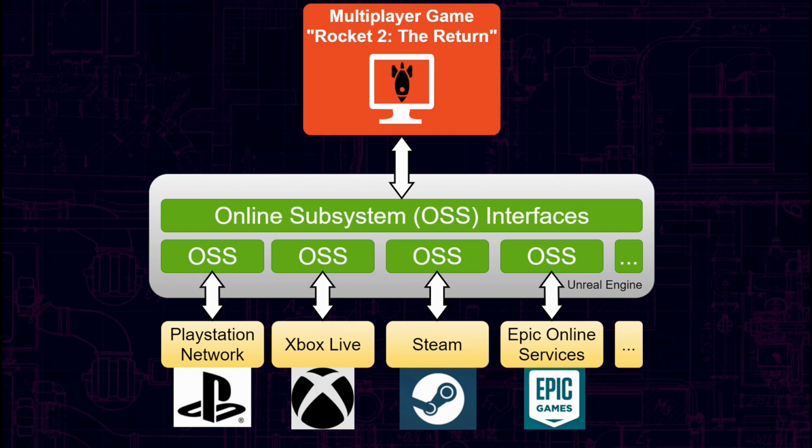I'm quite sure some of you already know the online subsystem Steam for Unreal Engine. There are several tutorials available how to use it with blueprints. In general, the OSS Epic Online Services implements the same interfaces as the OSS Steam. So the lead engineer of Rocket 2 may think, they implement the same interfaces, we could just switch from OSS Steam to OSS EOS without changing any code or blueprints.